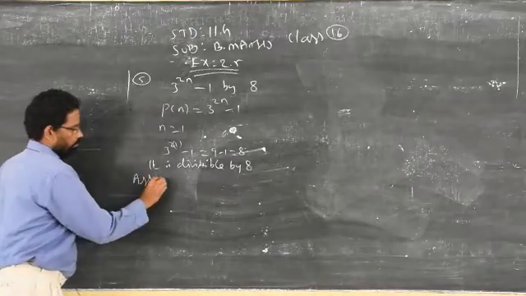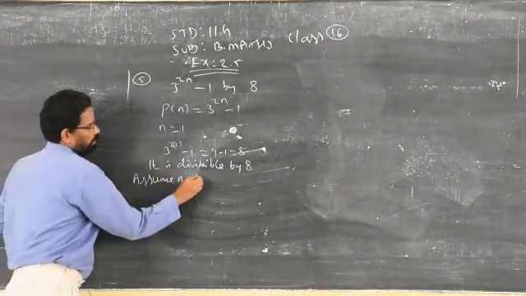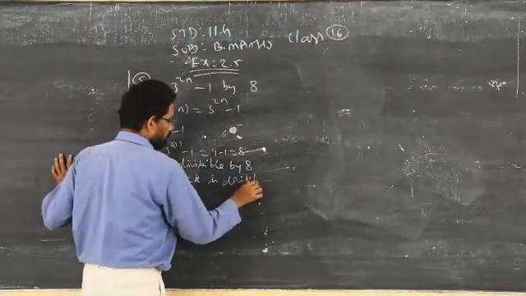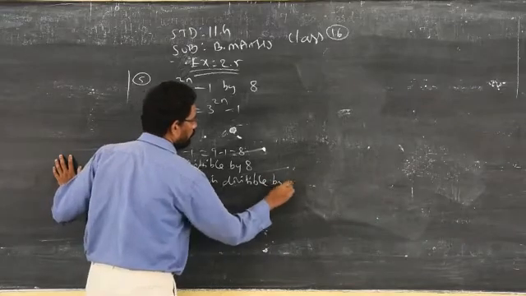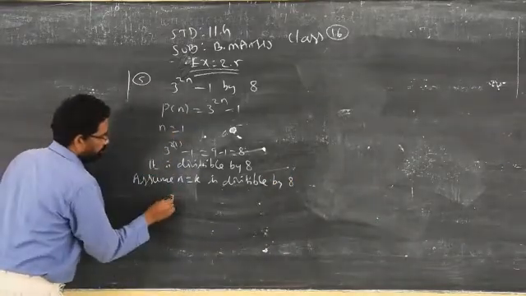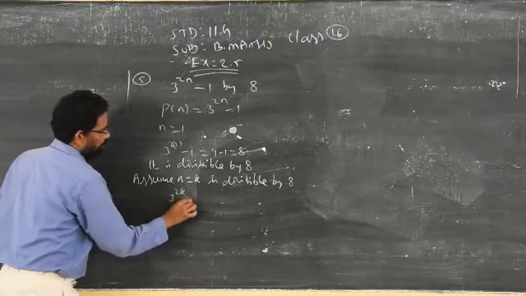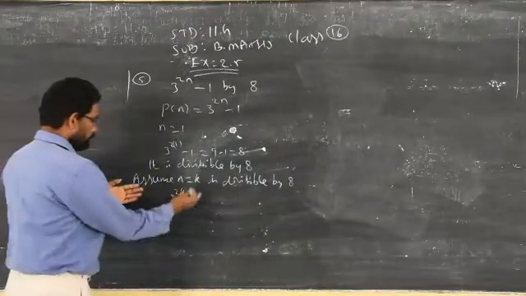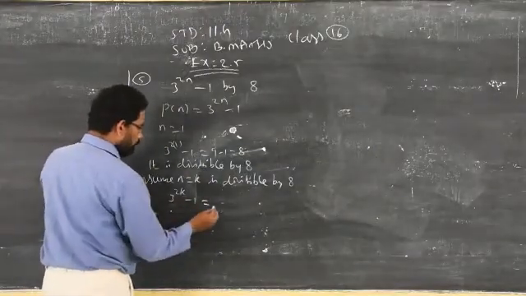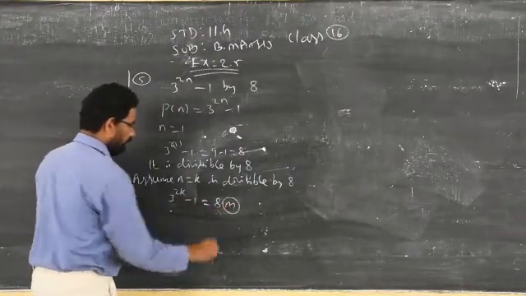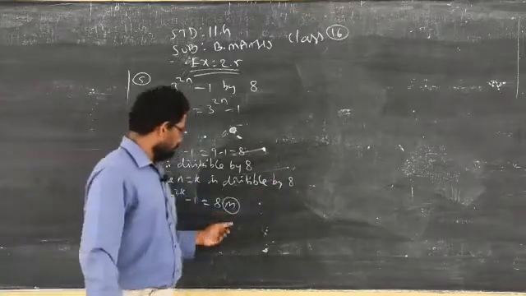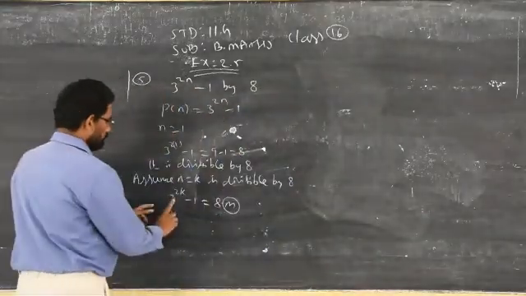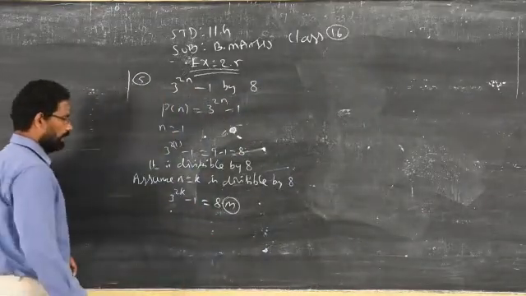Assume n is equal to k is divisible by 8. So it becomes 3 power 2k minus 1. Just now I said, if you divide this by 8, you will get some quotient. I don't know what the quotient is, so the quotient is called m. For the explanation of this m only, I did some examples over here from the lower class. Clear? So 3 power 2k minus 1 is equal to 8m.